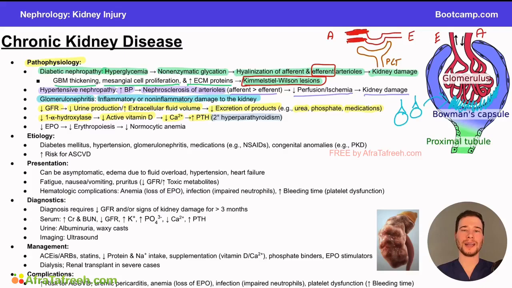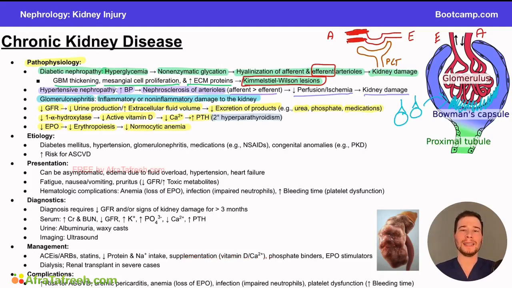And finally, another classic mechanism they like to test you on is that of decreased EPO. So we also know that the kidneys play a vital role in our production of red blood cells, right? The EPO molecule is something that stimulates the bone marrow to undergo a process called erythropoiesis. If we don't have enough EPO, we don't stimulate that process, we have decreased erythropoiesis as well. This is going to lead to what? It's going to lead to an anemic state in the body, or likely a normocytic anemia, although it's not always normocytic.